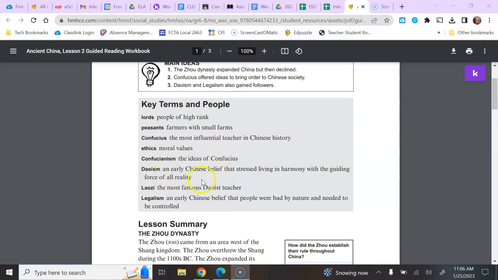Taoism, an early Chinese belief that stressed living in harmony with the guiding force of all reality. Laozi, the most famous Taoist teacher. And legalism, an early Chinese belief that people were bad by nature and needed to be controlled.